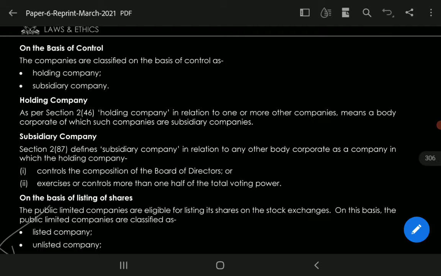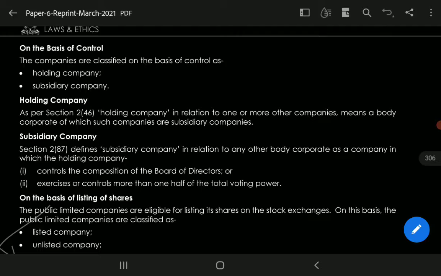So let's read it once more. In relation to one or more other companies, it means a body corporate of which such companies are subsidiaries. For more depth in case of holding companies, we need to read the subsidiary company definition.